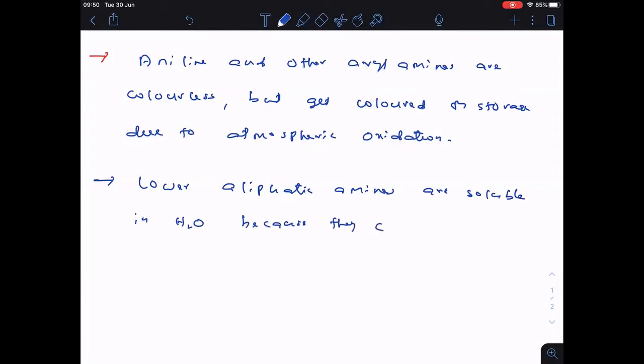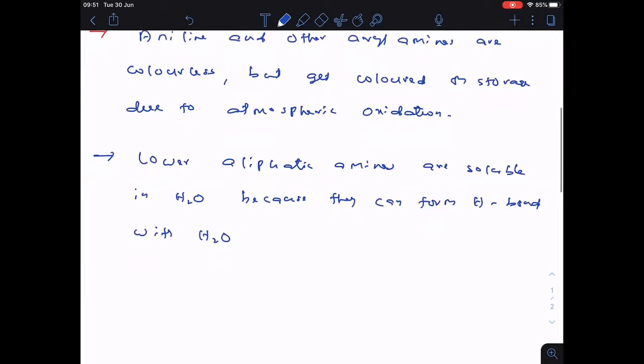Because they can form hydrogen bonds with water. Clear? Lower aliphatic amines are soluble in water because they can form hydrogen bonds with water. Hope you are understanding this one.